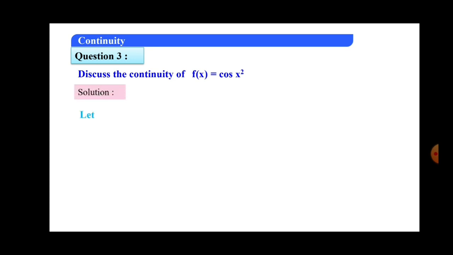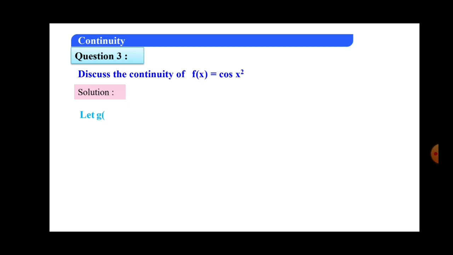Okay, now let's go to the third question. Discuss the continuity of f of x is equal to cos x square. In this example, there are two functions. One is cos x, another is x square. Cos x is the main function, and that variable x is replaced by x square. Therefore, whatever replacement we have is another function.